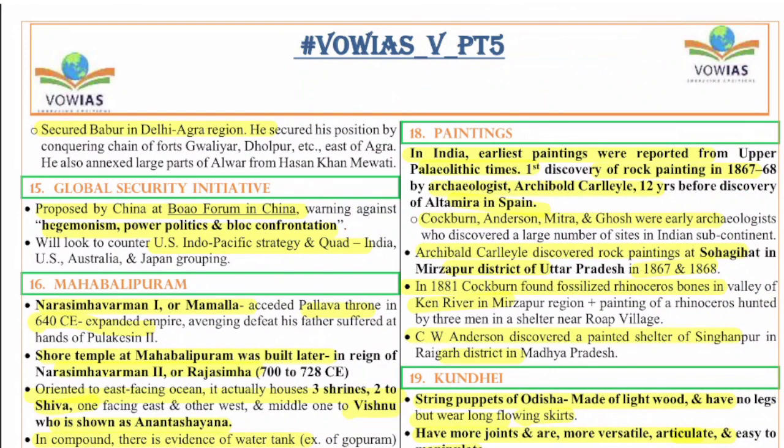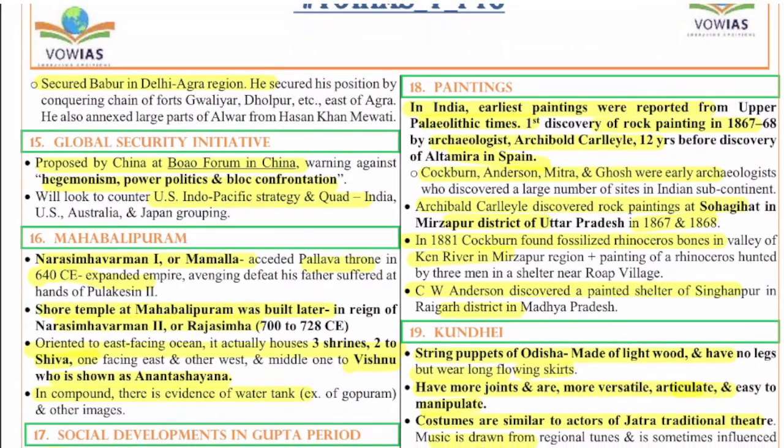Right. Next, the 15th question. This is on the Global Security Initiative. This Global Security Initiative was proposed by China at the Boao Forum in China, and it is a warning against hegemonism, power politics and bloc confrontation. This is aimed to counter the US Indo-Pacific strategy and the Quad, where India, US, Australia and Japan are part of it.